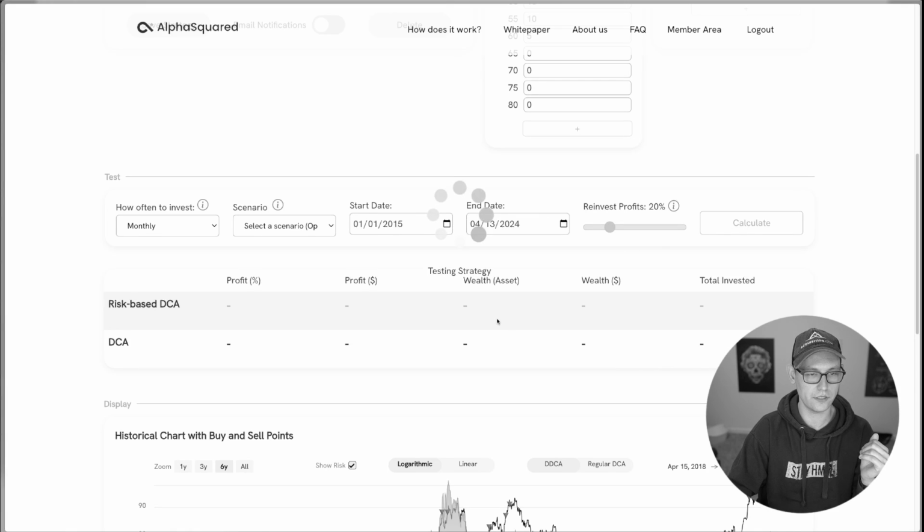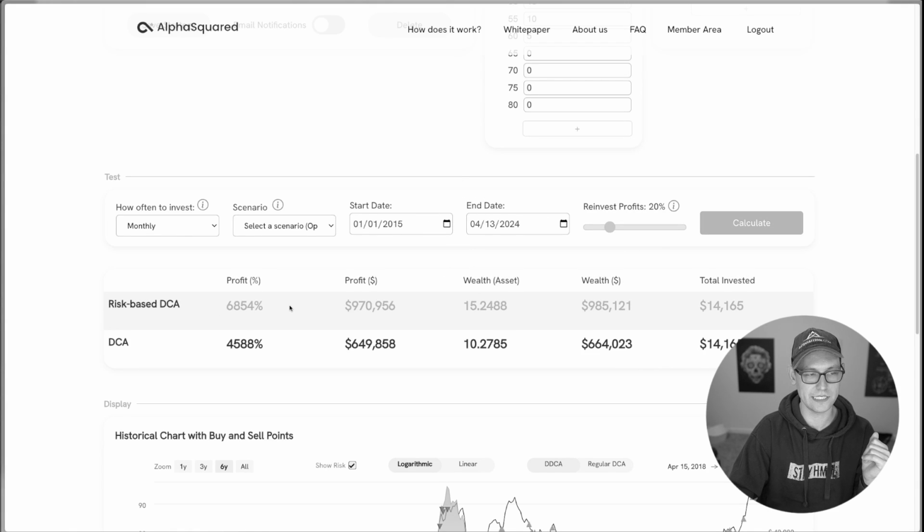I can click on calculate, and I can see here that this risk-based DCA that I created above actually outperforms regular DCA over this period of time by over 1,300%.